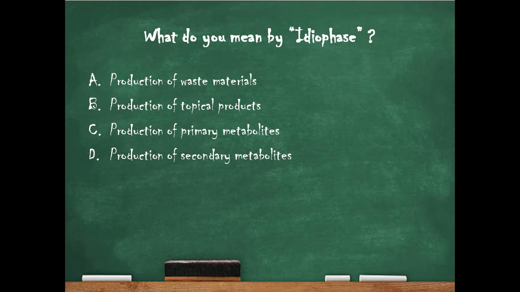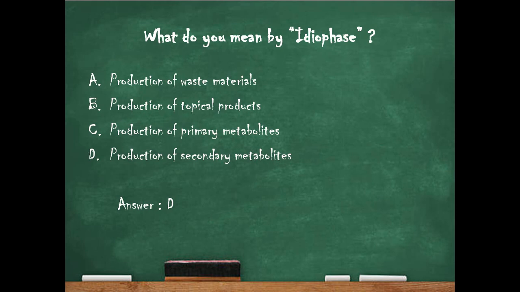Option A, production of waste materials. Option B, production of topical products. Option C, production of primary metabolites. And option D, production of secondary metabolites. And the right answer is option D, production of secondary metabolites.